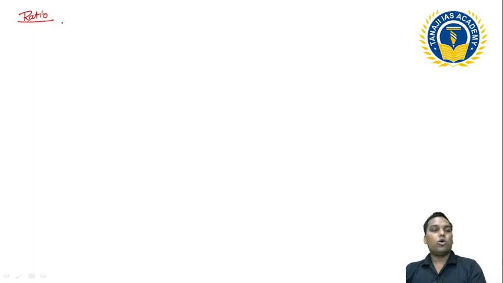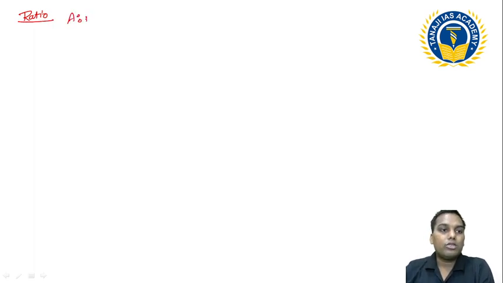So if I talk about ratio, what is ratio? If I say A ratio B, generally the representation is this one. Suppose I take A is 60 and B is 80.